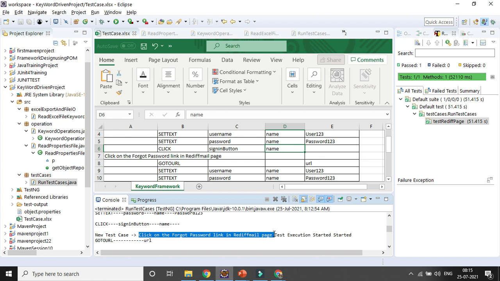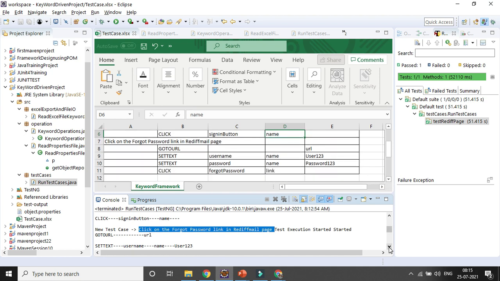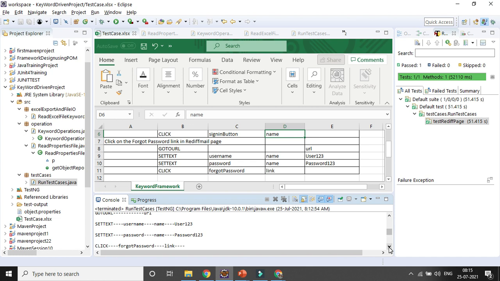That is my test case name here. It is appending with the other values I have given in my run test case, and here it is going to the URL, setting text for the username field and password field, and then clicking on the forgotten password link, and now the test case has passed, right?